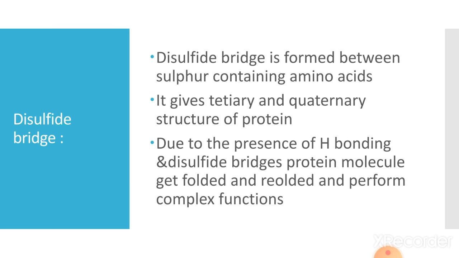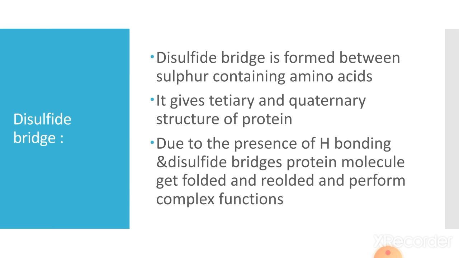The third bonding is the disulfide bridge. The disulfide bridge is again a covalent bond which is formed between the sulfur-containing amino acids. It gives tertiary and quaternary structure. Keep in mind, have a sketch of this bonding.